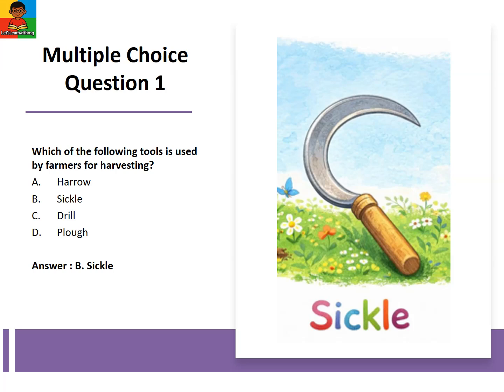Question 1. Which of the following tools is used by farmers for harvesting? Option A, harrow. Option B, sickle. Option C, drill. Option D, plow. The correct answer is option B, sickle.